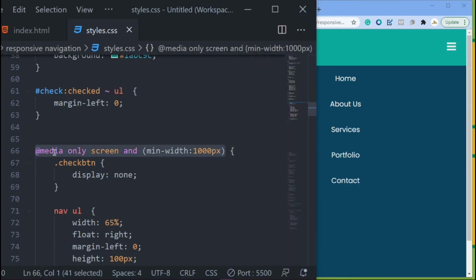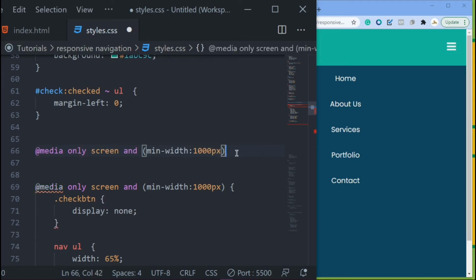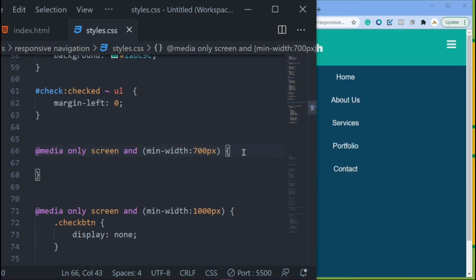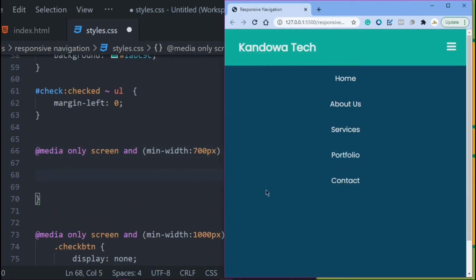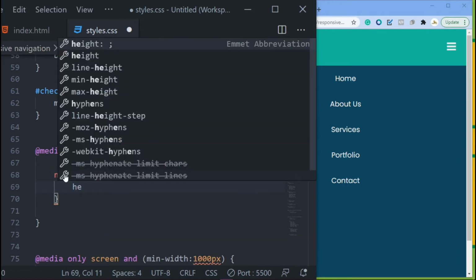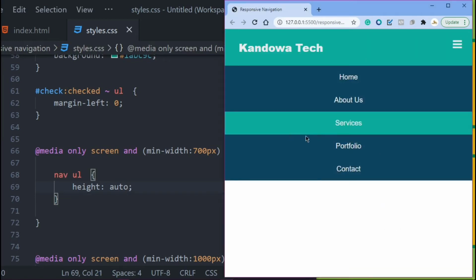So I don't have to rewrite everything. I just want to come here and create a media query for our tablet. Come inside there, make sure it's coming before your desktop media query, then paste it down there and create that media query, and then just change this to your tablet, let's say 700 pixel. Now let's say you wanted to remove the height, you didn't want it to cover the whole thing. All you have to do is call that nav URL and then remove the height there. So let's just set it to auto, and then if you save, you see you removed your height there.